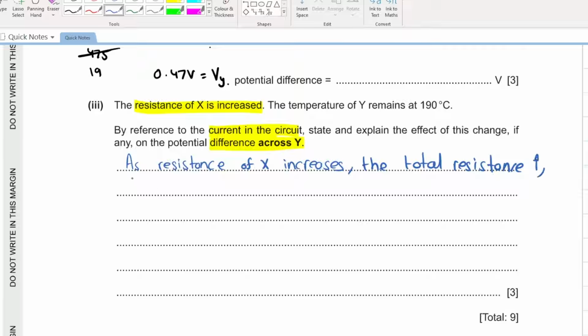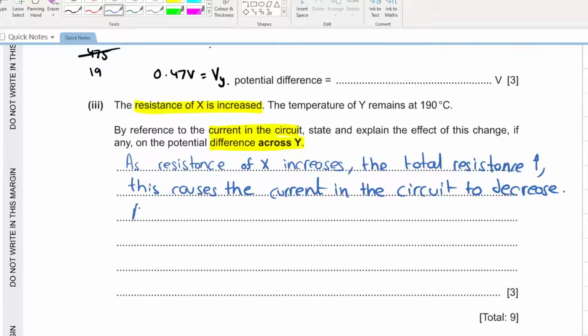Perfect. This causes the current in the circuit to decrease. Perfect.